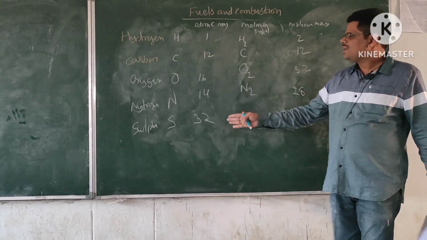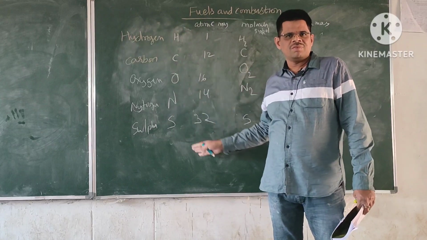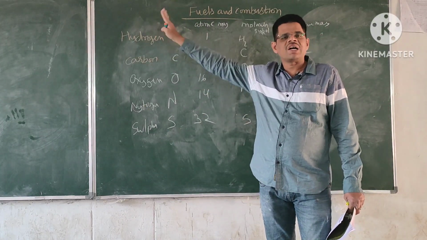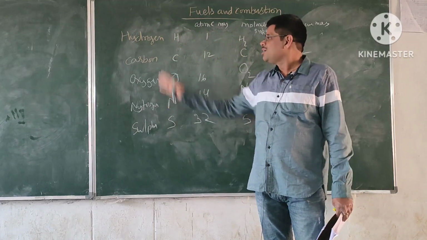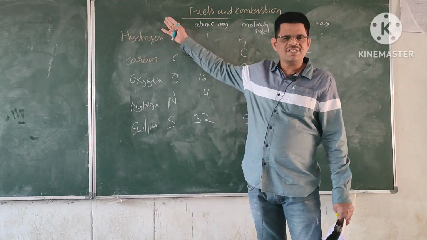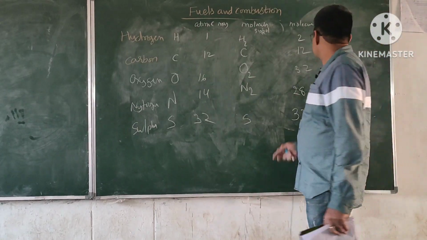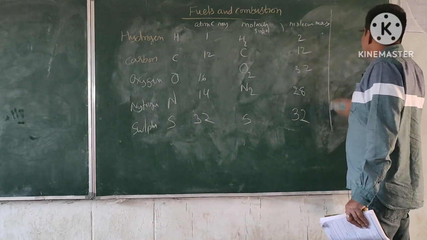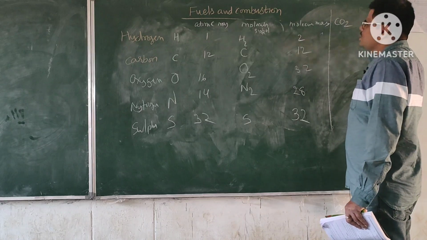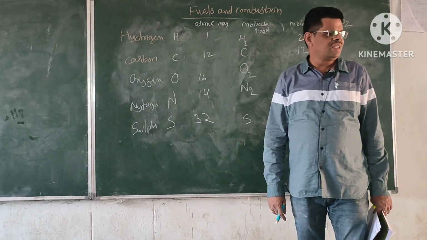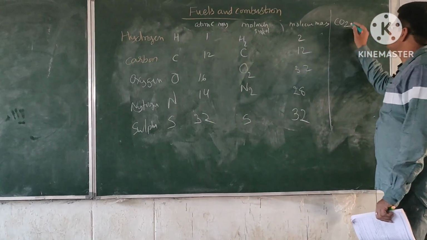So these are the reactants of the combustion process. Similarly, by burning all these reactants, you will get the combustion products. Say for example, here the combustion product is CO2. That means carbon, when reacting with oxygen, forms CO2.